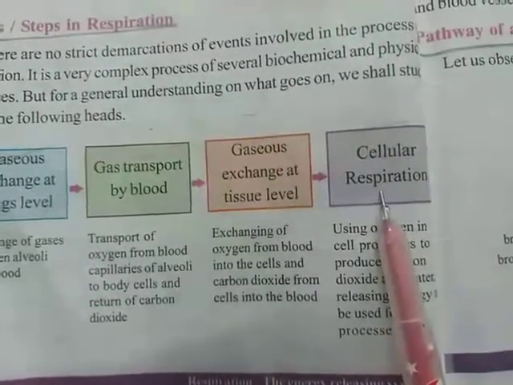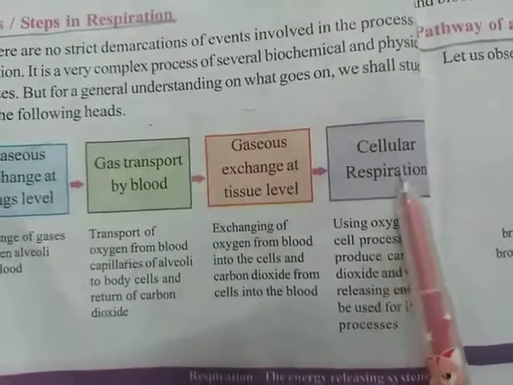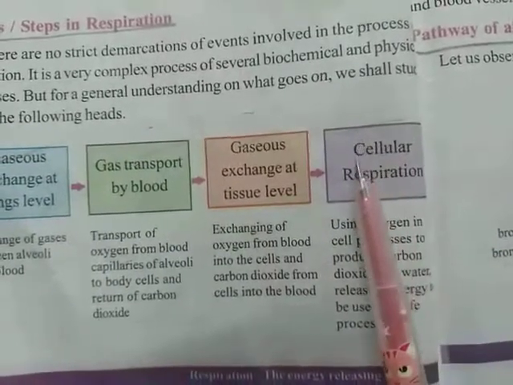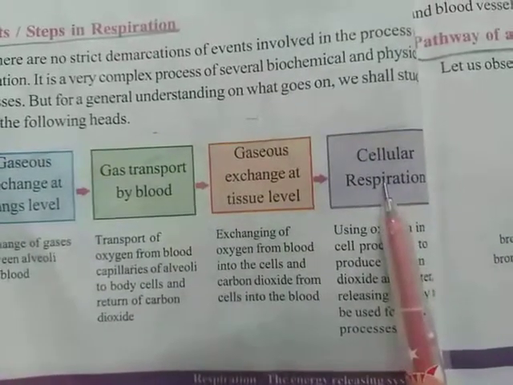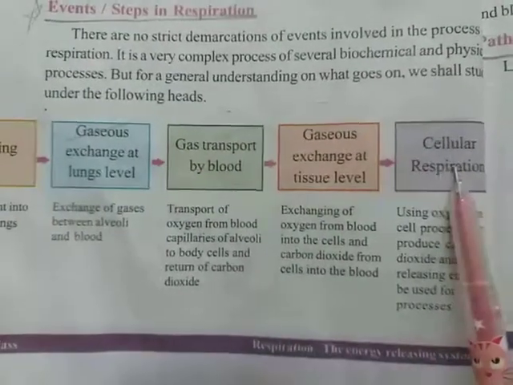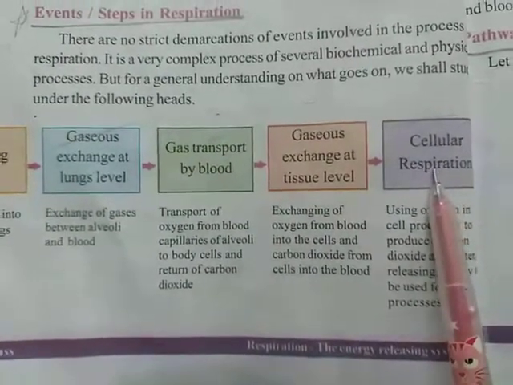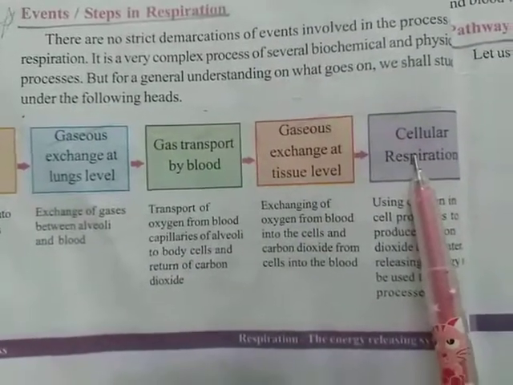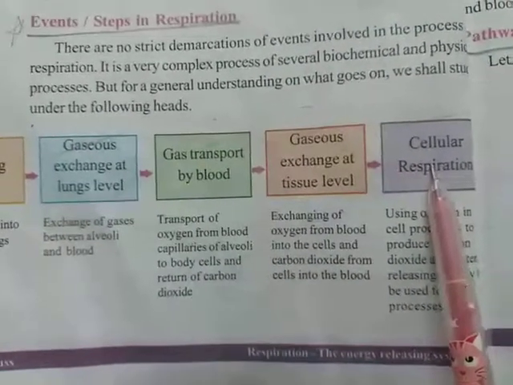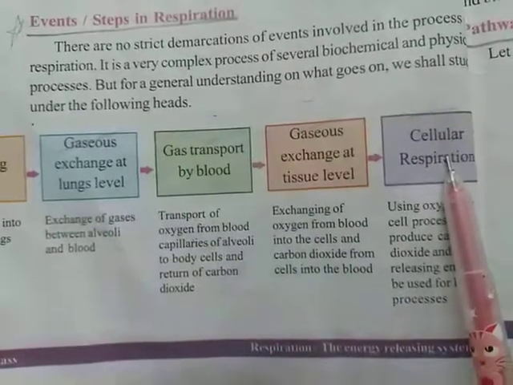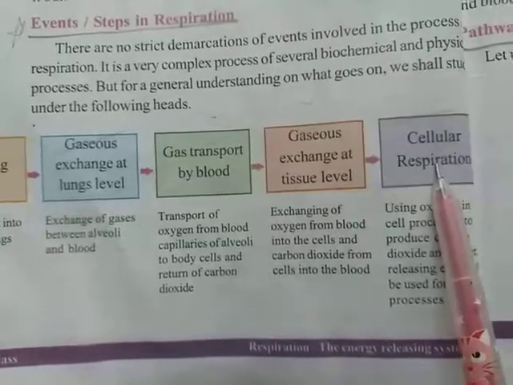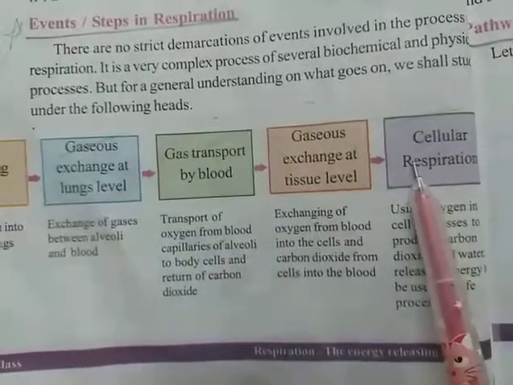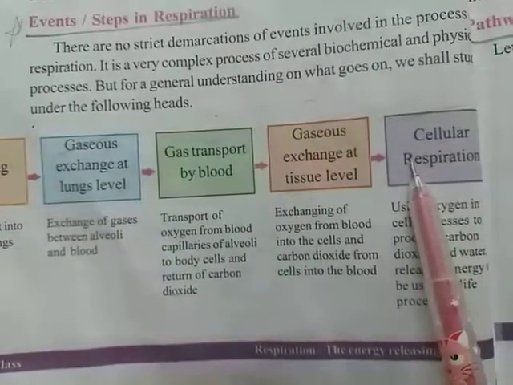Cellular respiration. Cellular respiration is a process which is useful for releasing energy in our body. Already we know about cell organelles, mitochondria. Last year in 9th class biology we discussed mitochondria. It is also called the powerhouse of the cell. It can perform cellular respiration. It releases energy. This energy is useful for doing our regular activities.